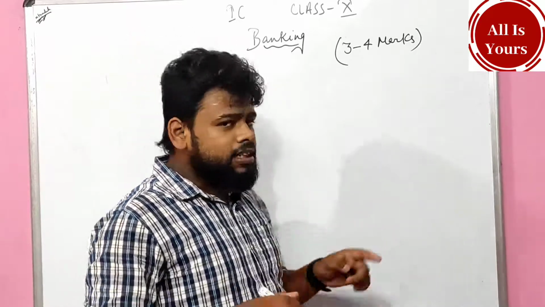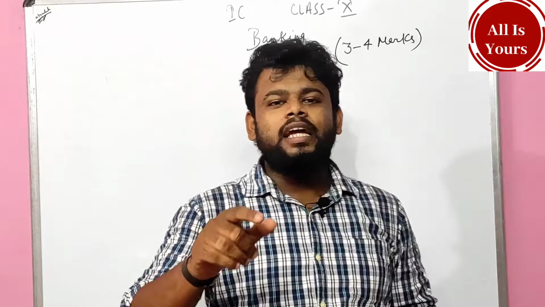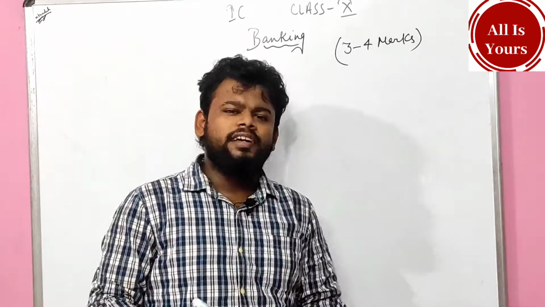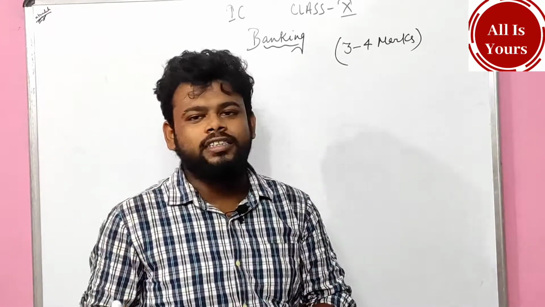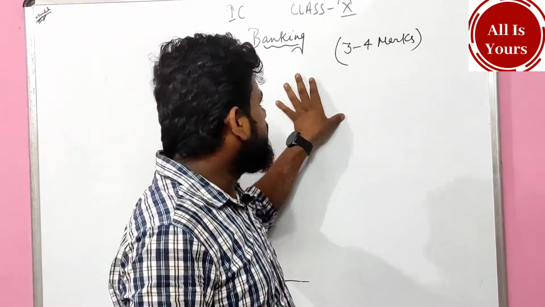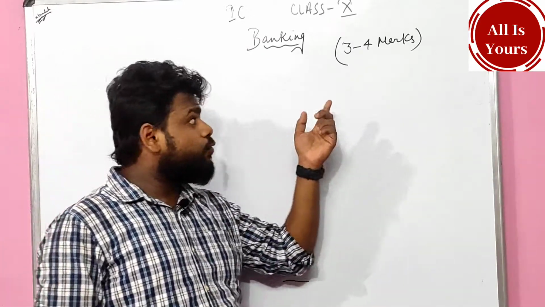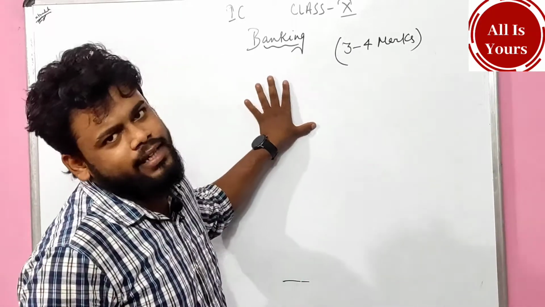In this particular lecture, I will be talking about 4 to 5 problems, and I assure you that out of those 4 to 5 questions, definitely one question is going to come in your midterm exam as well as in the board examination. From this chapter, a 3 to 4 marks question generally comes, and only one question comes from the banking chapter.